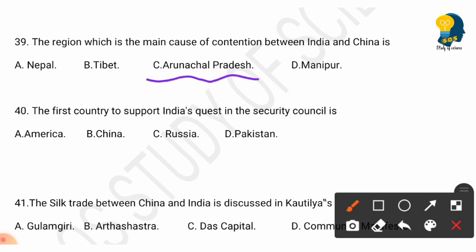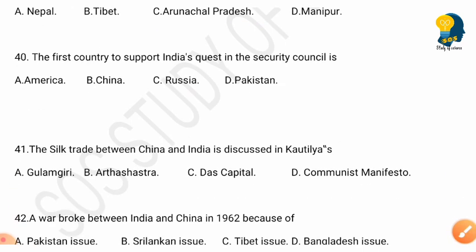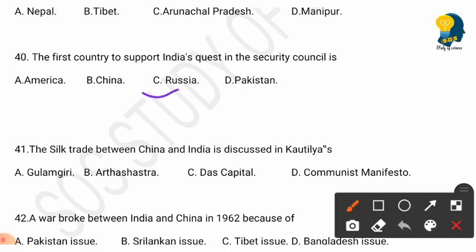So the next question is, the first country to support India's quest in the Security Council is, and the options are America, China, Russia and Pakistan. So here the right answer is Russia. The first country to support India's quest in the Security Council is Russia.